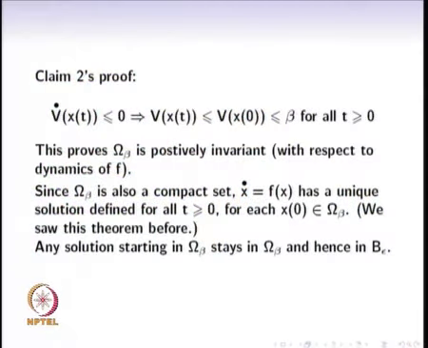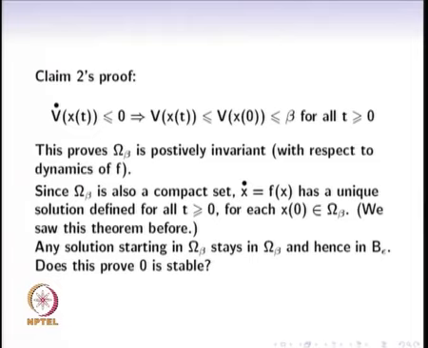So any solution starting inside omega beta stays inside this set, and omega beta set inside itself was contained inside the ball B epsilon. Hence the solution also remains inside the B epsilon ball. So does this prove that the point 0 is stable? No, not yet. We want that there is a B delta ball such that solution starting within it remains inside